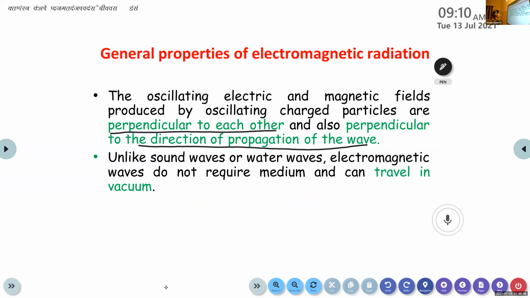So that's the next point. Along with that, unlike sound waves or water waves, these electromagnetic waves do not require a medium and can travel in vacuum. In the case of sound waves, water waves, etc., they need a medium to transmit. But in the case of electromagnetic radiation, they do not require a medium and can travel even in vacuum. No need to write the entire thing, just write down the point. That's enough.